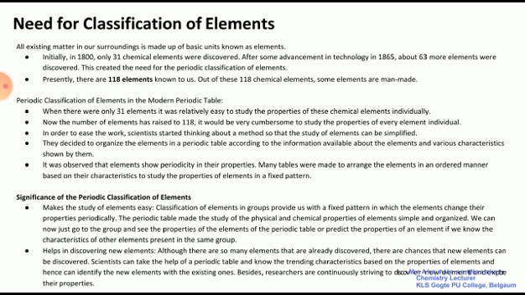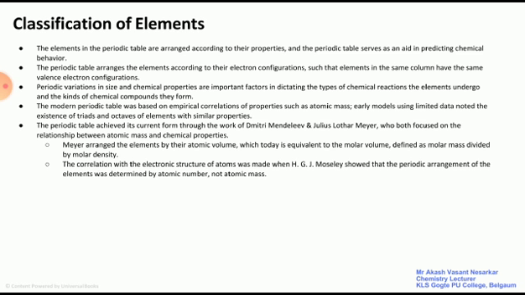The modern periodic table was based on empirical correlations of properties such as atomic mass. Early models using limited data noted the existence of pairs and octaves of elements with similar properties. So overall, the modern periodic table is based on the properties of the elements. The periodic table achieved its current form through the work of Dmitri Mendeleev and Julius Lothar Meyer, who both focused on the relationship between atomic mass and chemical properties.